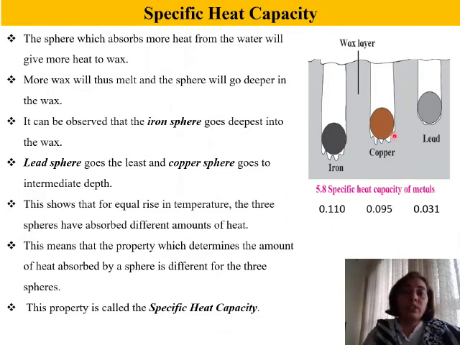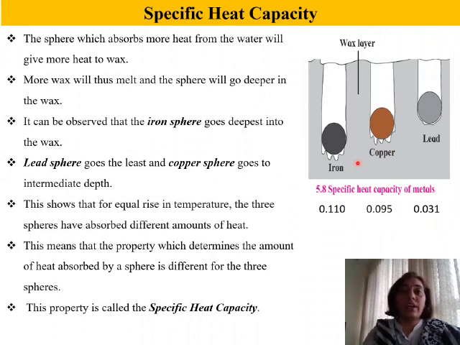Same will be the case with copper and lead. Copper will require a different quantity of heat to raise its temperature by just 1 degree Celsius. Similarly, to raise the temperature of lead by just 1 degree Celsius, a different quantity of heat will be required. So this is what is specific heat capacity, that every substance requires a fixed amount of heat to raise its temperature just by 1 degree Celsius.